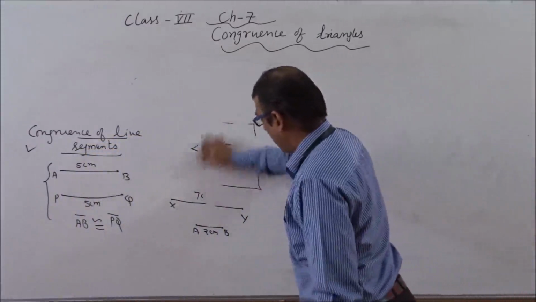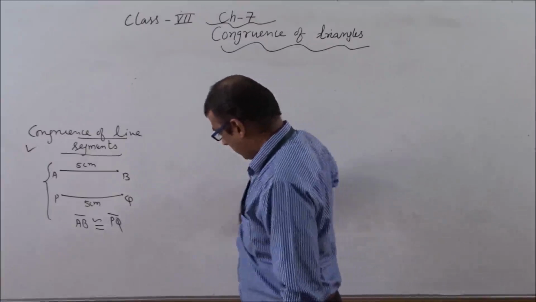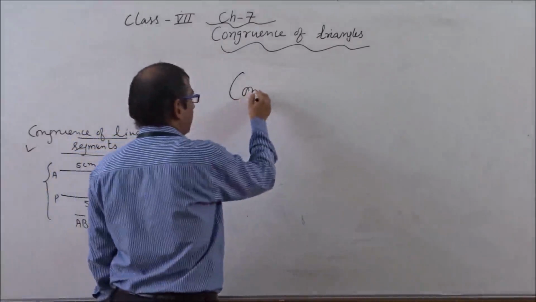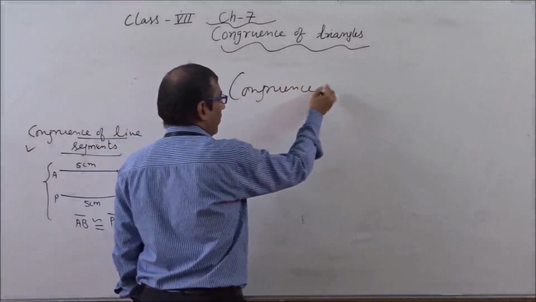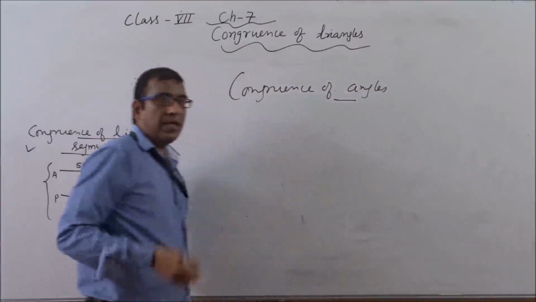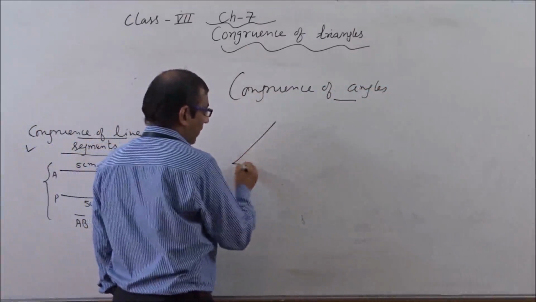So again I am continuing with some diagrams so that the concept of congruence of angles is clear to all of you. So the next concept is congruence of angles. How can we say angles are congruent to each other? So I am continuing with some diagrams.